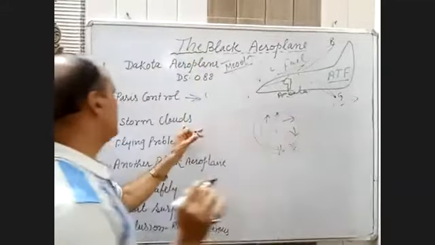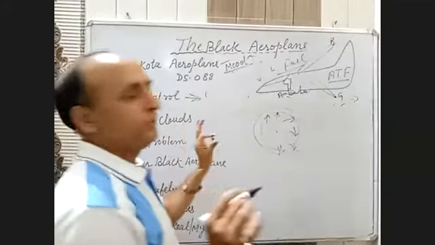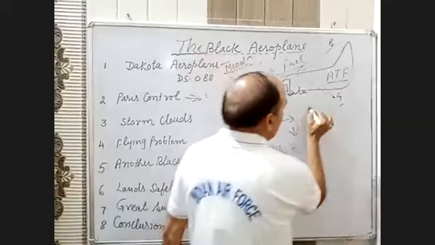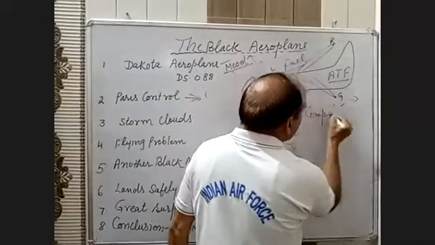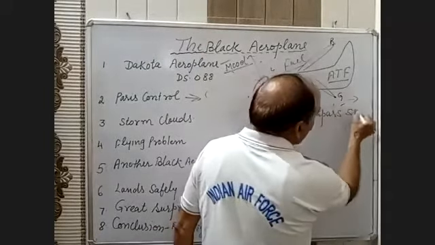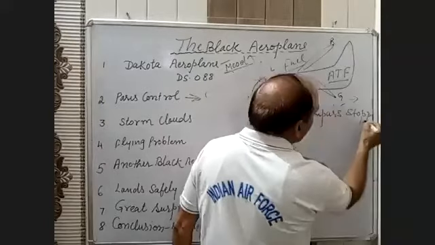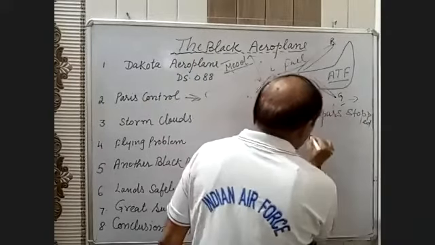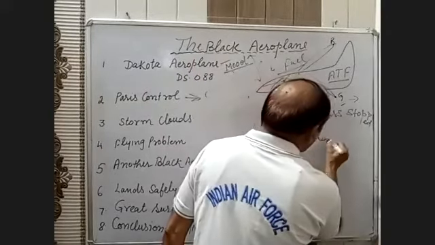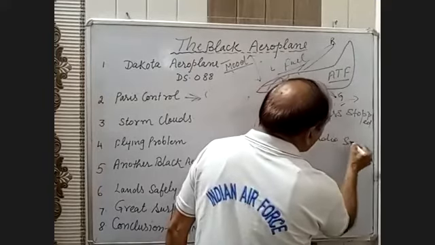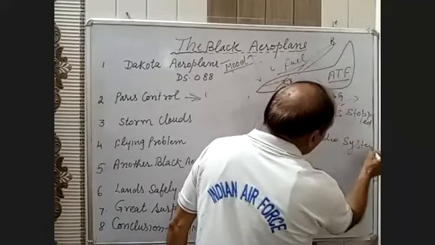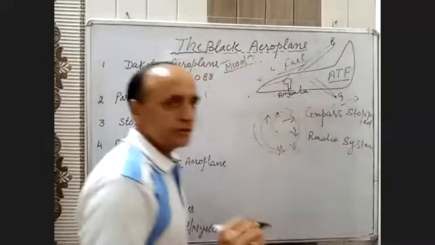What happened in the clouds? What problem did he face in the cloud? First, the compass stopped working. Then the radio system was also not working.